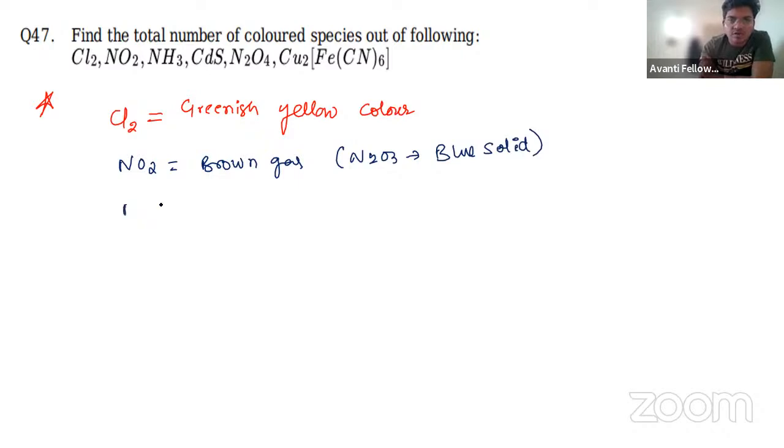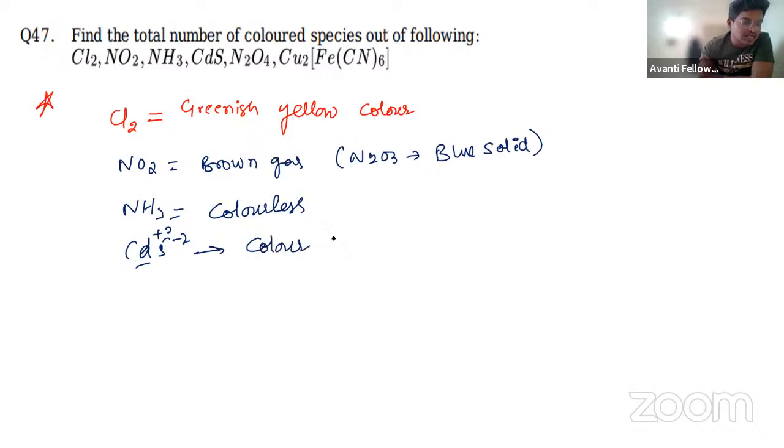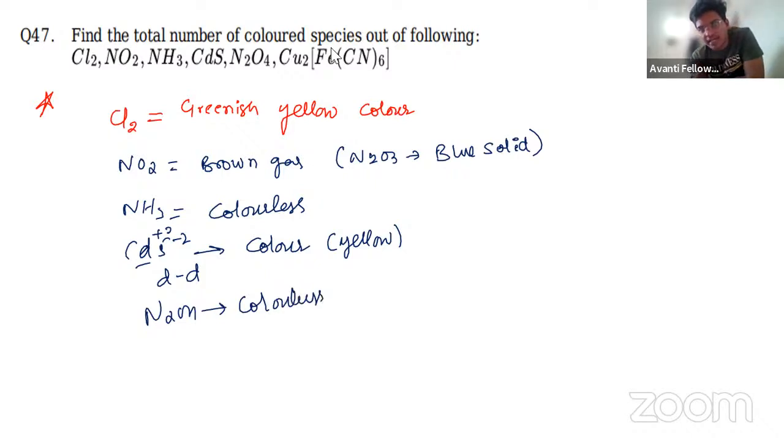And next, ammonia is colorless. And next, CdS. CdS has Cd2+ and S2-. Because of the +2, cadmium will exhibit color due to d-d transition, and the color is yellow. And N2O4 is colorless. I told you only two nitrogen oxides are colored, that is N2O3 and NO2, which is brown.